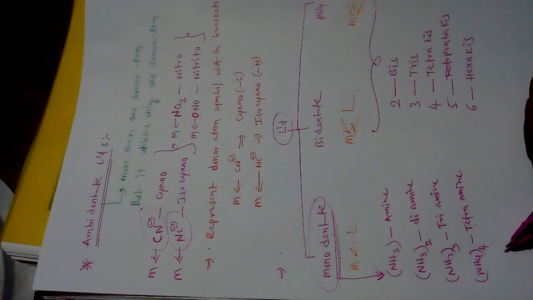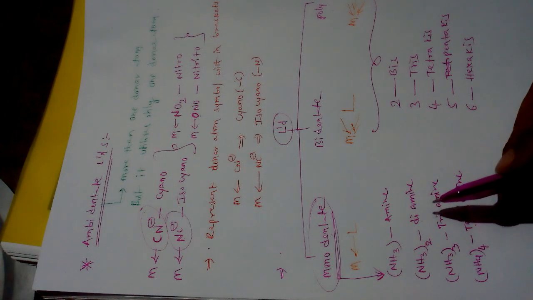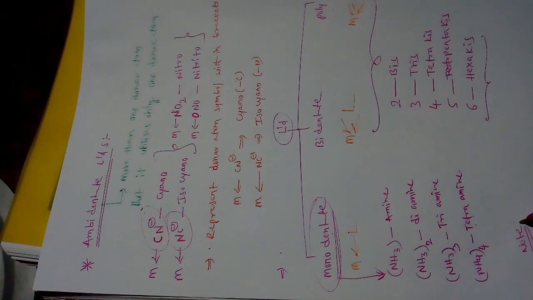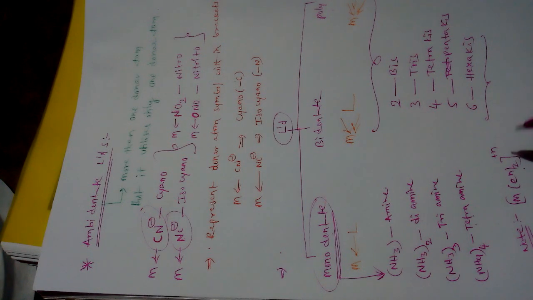So what I am saying here, when you are writing the name of polydentate ligands, note this: after using the above prefixes, write the name of the ligand within a bracket. For example, metal M consists of en2, ethylene diamine. En means ethylene diamine. It is a bidentate neutral ligand. Okay, it consists of some charge like plus n.